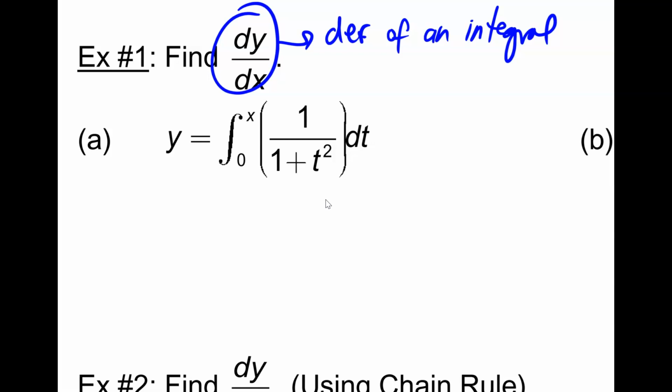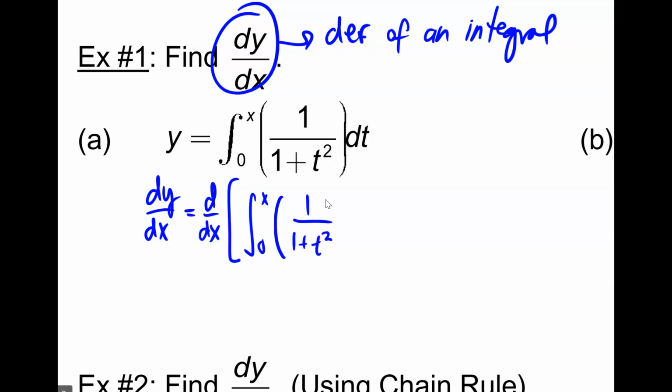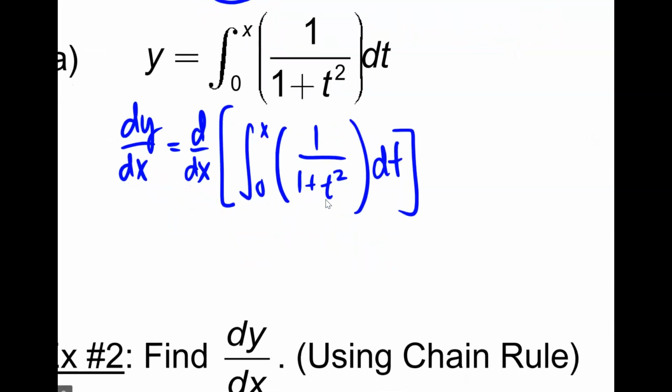So, I'm going to write this as dy/dx is equal to d/dx of this whole integral, 0 to x, of 1 over 1 plus t squared dt. I'm clearly being a little extra just on this first one because I want you to see every step. Eventually you will be able to skip steps. How you solve these is first you take the integral and then you take the derivative of what you found. So notice you're going to get the same function just with a new variable because I'm going from 0 to x.